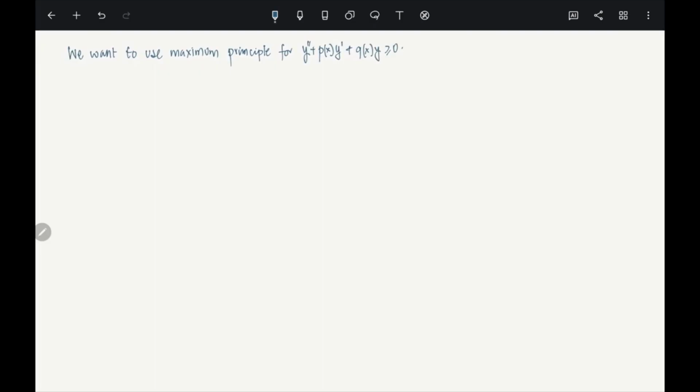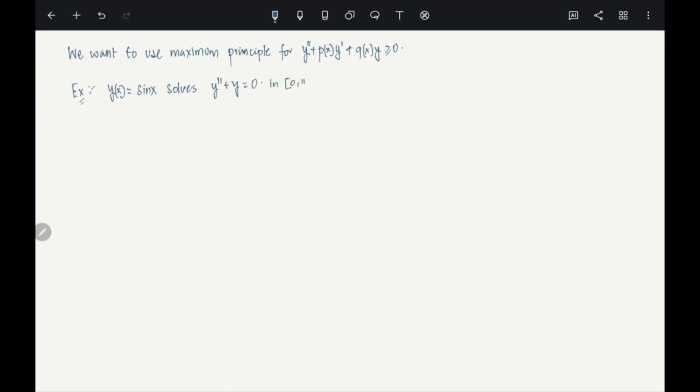Now let me give you an example to show that one cannot expect something like that. Let's say the function y(x) equals sin x. We know that it solves y double prime plus y equals 0.